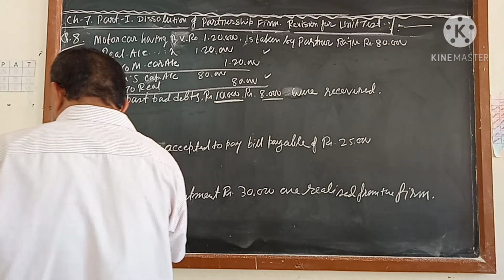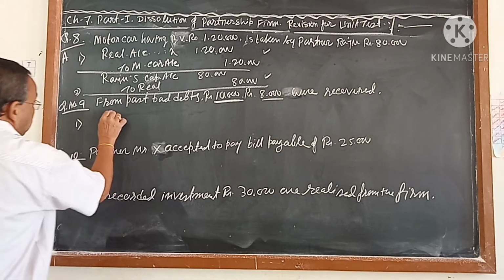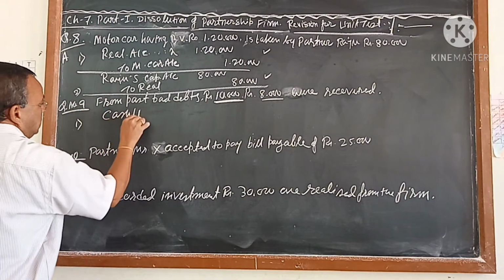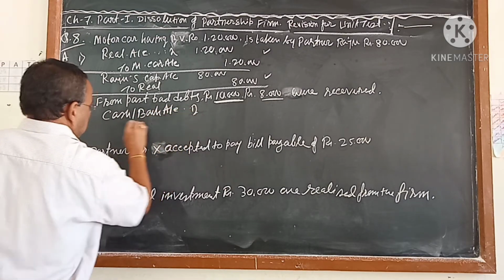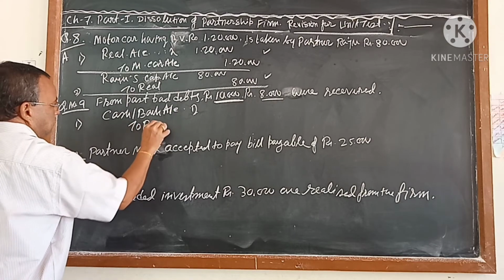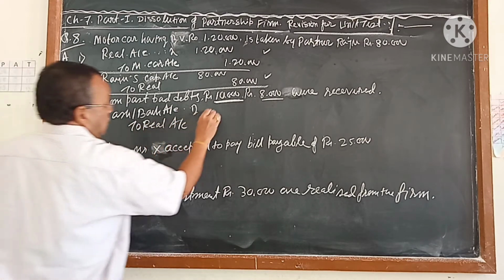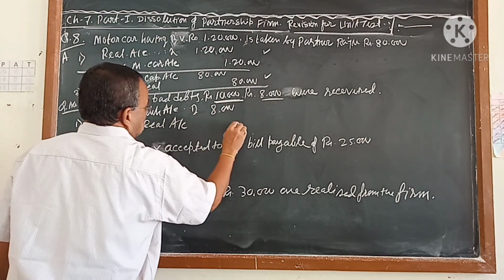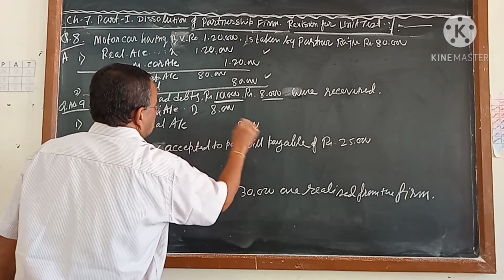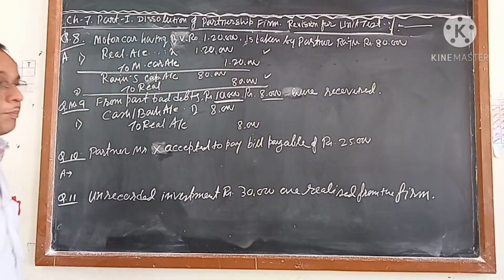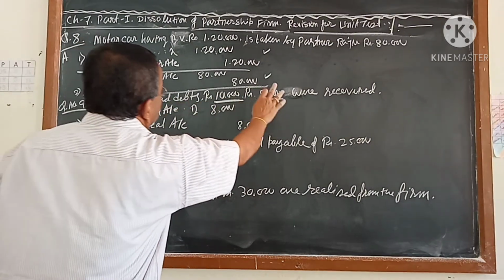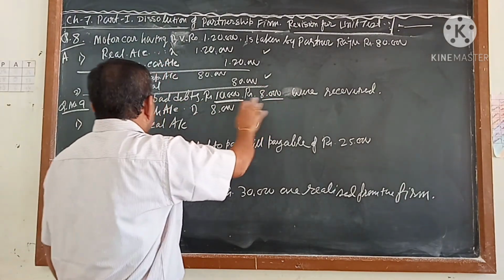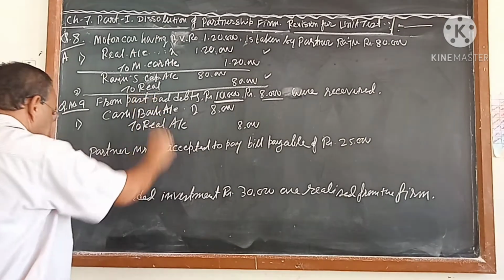That is, cash or bank account debit to realization account. The transfer entry will not come here. So it is 8,000. The 10,000 also will not come here, because 10,000 you have already passed. This is the past bad debt which was recorded, but unexpectedly you are getting income. So bank account debit to realization account.